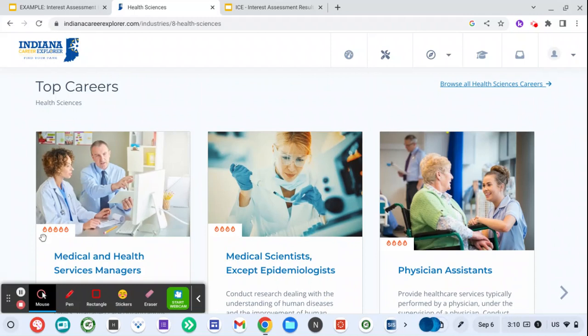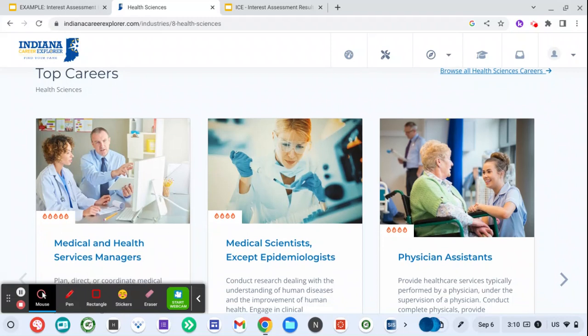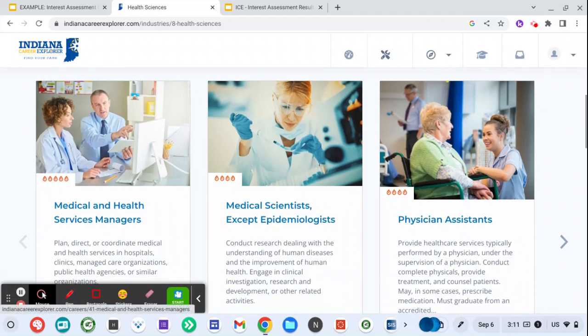You see here, there's these little fire icons. The more of the fire icons that you see, that means the job is in demand and is going to be in demand. So this one right here, medical and health services managers, there are 1, 2, 3, 4, 5 little fire icons, meaning it's going to be in demand for a while. The more fire icons, the better when you graduate, you're going to have a chance at getting a job and it not being a job that is out of reach.